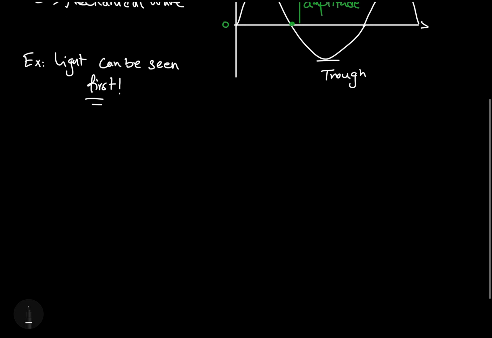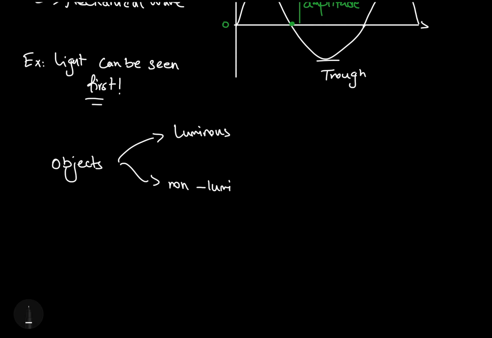Now, when it comes to different types of objects, whether they can create their own light or whether they are consumers of light in some ways, we can divide objects into two categories. Objects are either luminous or non-luminous. Luminous comes from a Latin root that stands for light. So luminous objects are objects that produce or give off their own light.